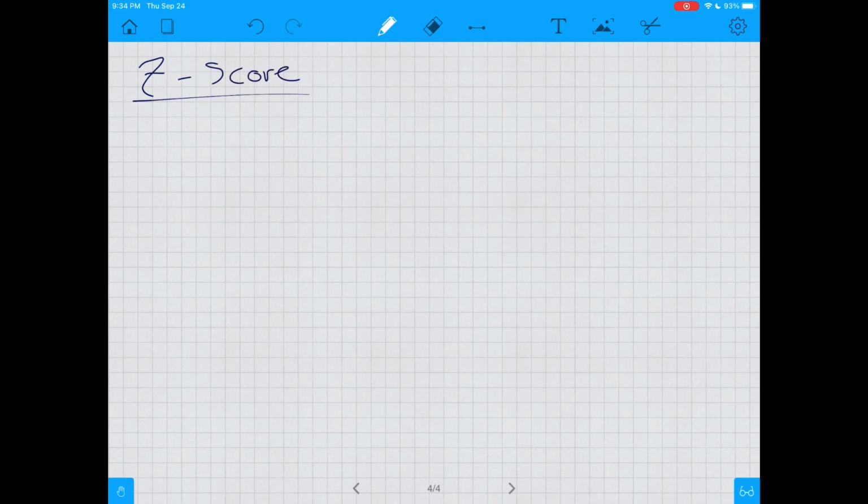Now, it looks kind of funky. It looks like z equals x minus mu over sigma. Now, a couple of important pieces here. Sigma, obviously, is my standard deviation. Mu is the mean of your distribution.